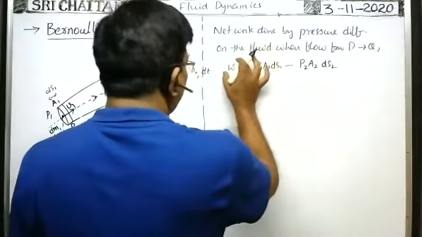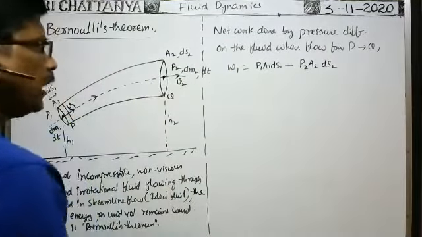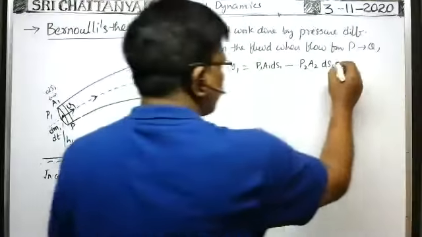That is the net work done by the pressure difference across the tube. Net work done by the pressure difference across the tube. This is say equation 1.